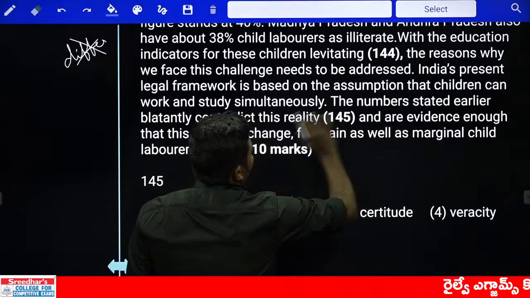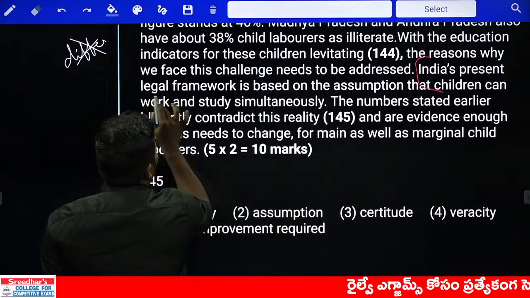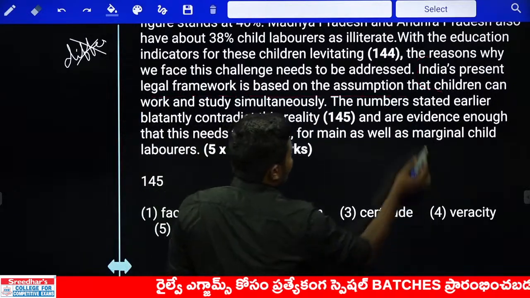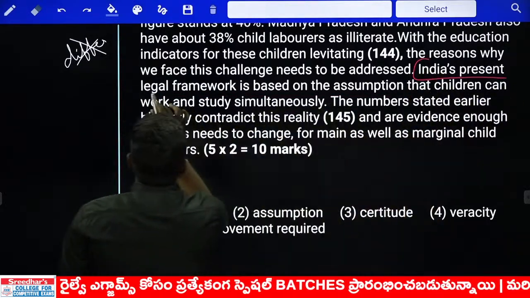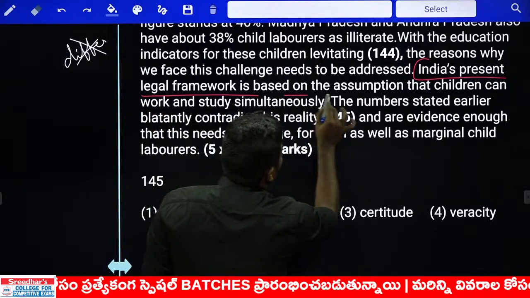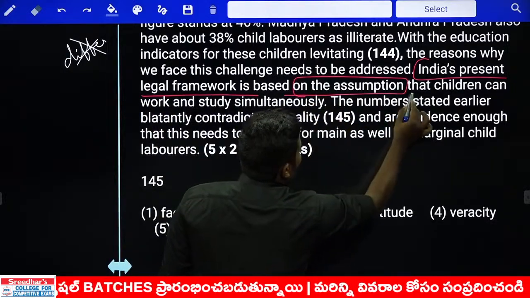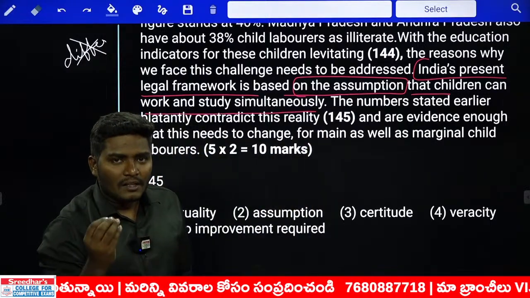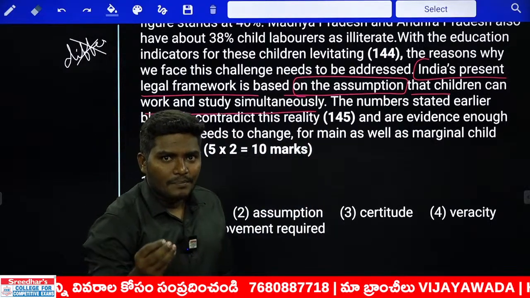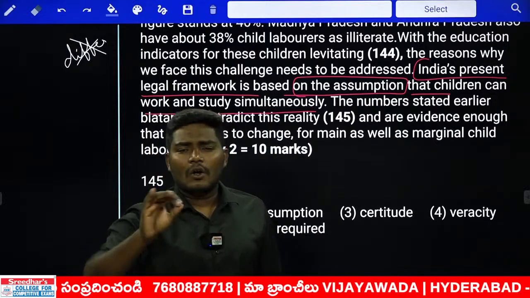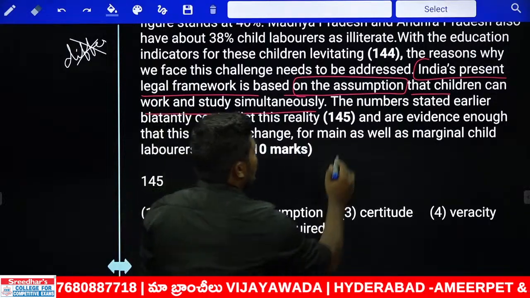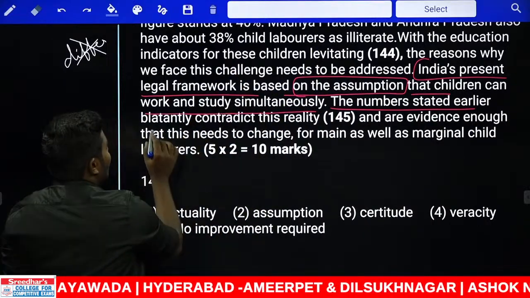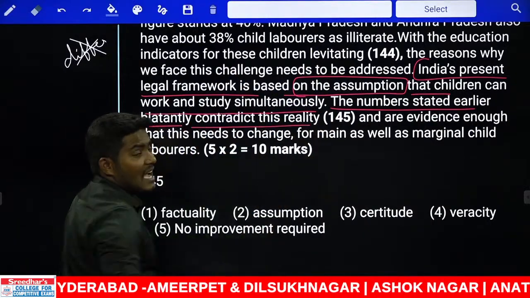In continuation, India's present legal framework is based on the assumption. Listen very carefully. I am reading this sentence again. India's present legal framework is based on the assumption that children can work and study simultaneously. There is an assumption. The assumption in our legal system is that children can work and also study at the same time. In continuation, the numbers stated earlier, whatever the numbers we are speaking about earlier, they blatantly contradict the reality.